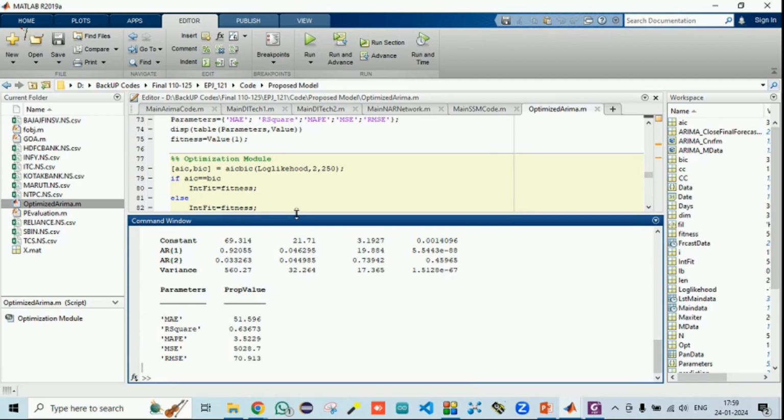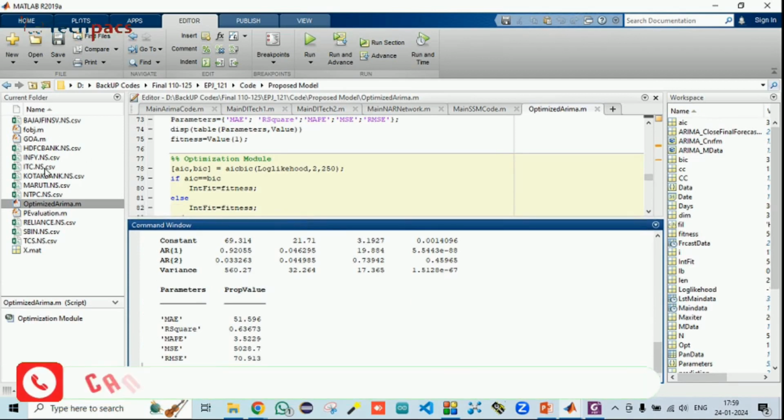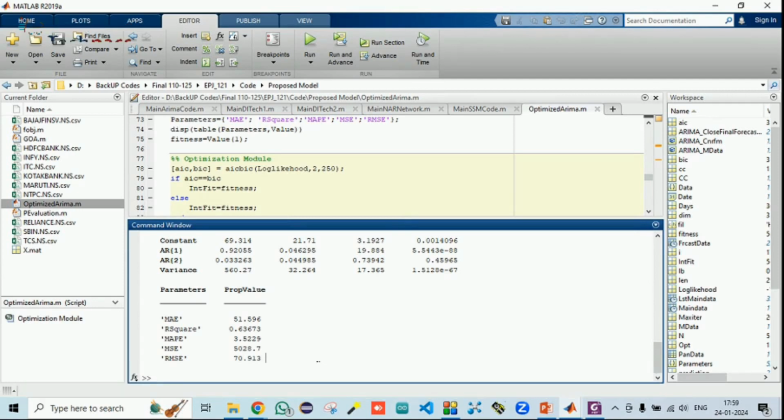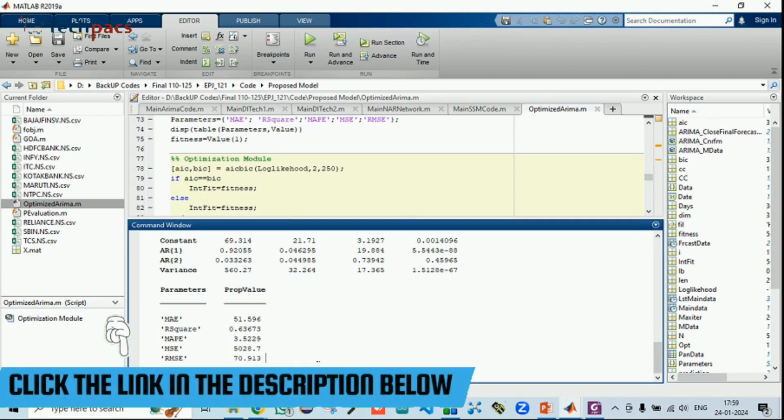It is not static for only this data set. When we take another data set, it will be a dynamic model and give better results. So this is the improvement that we have made, and further modifications are still possible. Those can be implemented for real-time applications, for research purposes, in doctorates, and for industrial purposes. For that kind of information or any upgradation information, you can contact us directly.